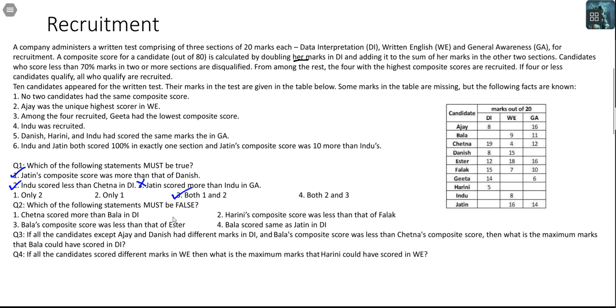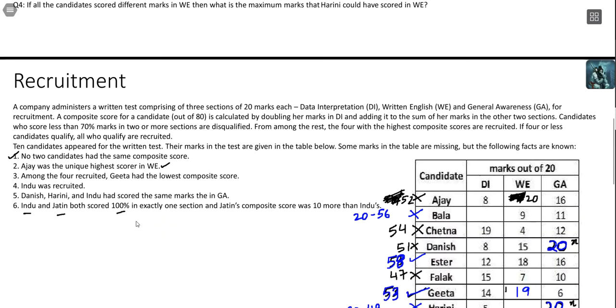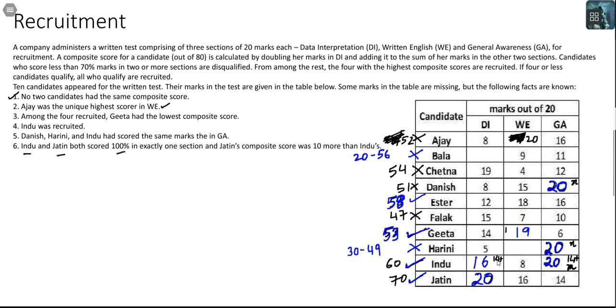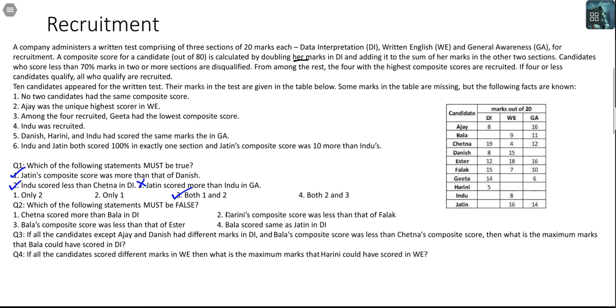Which of the following statements must be false? Chetna scored more than Bala in DI. Okay. Understand, for Bala, we had come to the conclusion that his maximum possible score here is 56, and his maximum possible score in DI is 18. His range of score here will be 0 to 18. Of course, we'll cancel whatever. For Harini, our possible totals are from 0 to 19. So, the statement Chetna scored more than Bala in DI is a guaranteed outcome. This is not false.